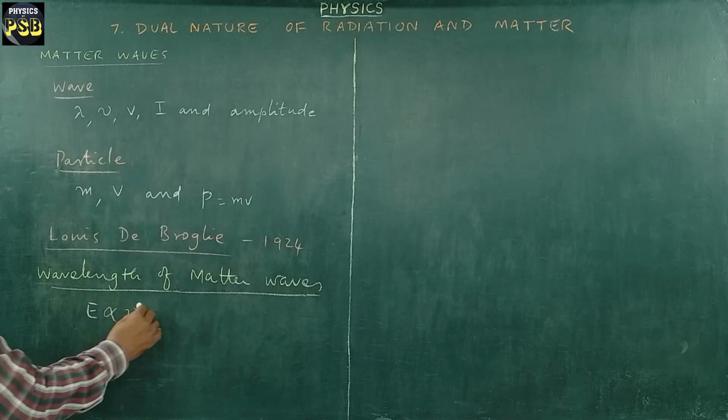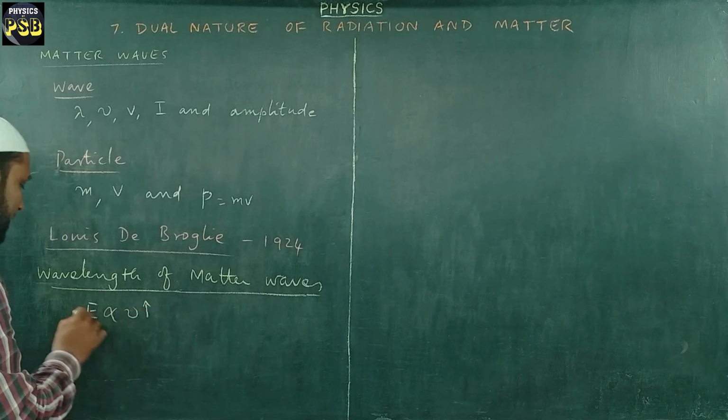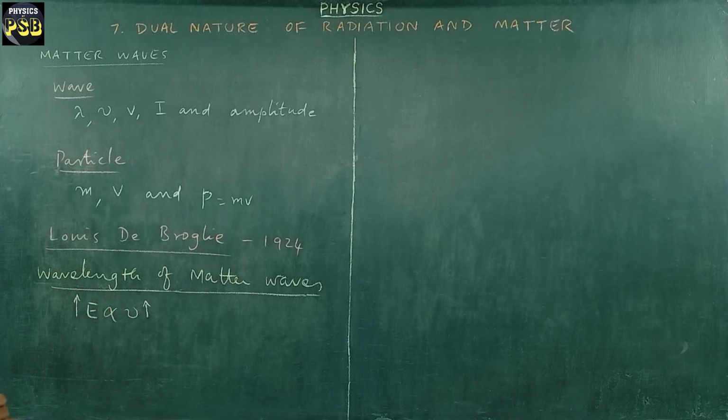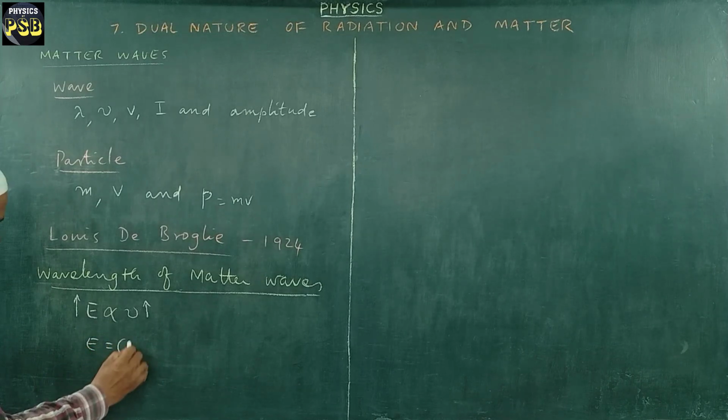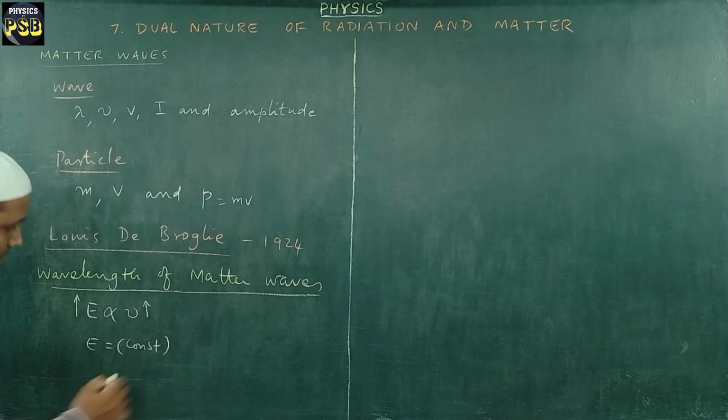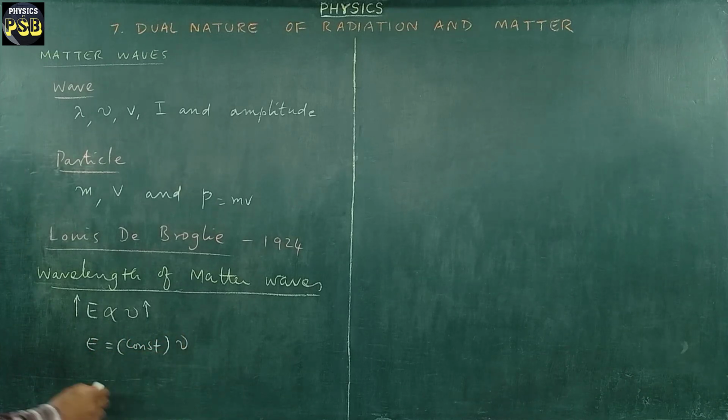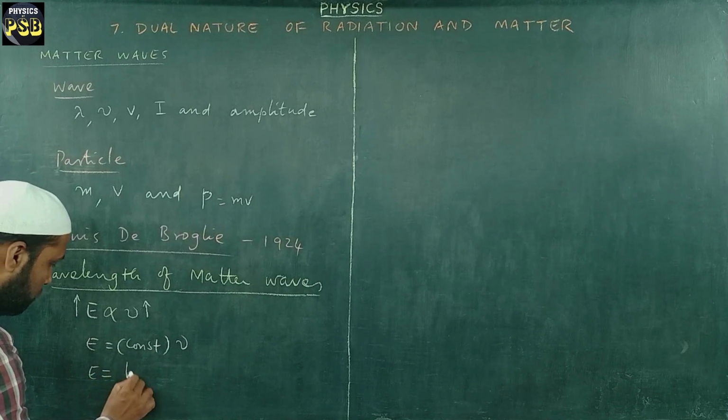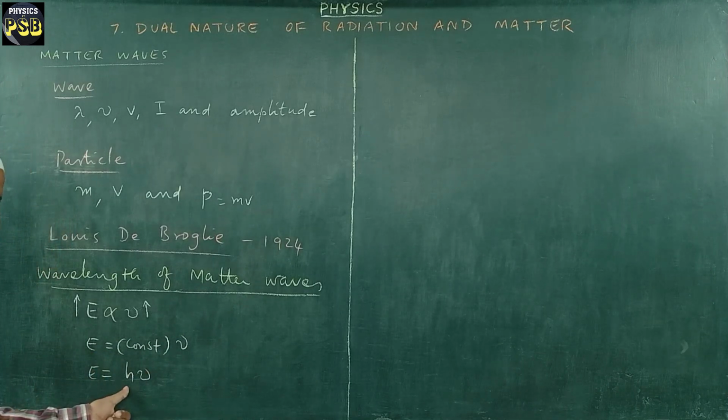It means as the frequency of the wave increases, energy of the wave will increase. Now here I remove this proportionality with the inclusion of an equal to sign and a constant. I name this constant as h, which is nothing but Planck's constant.